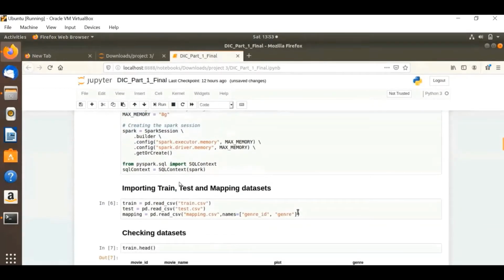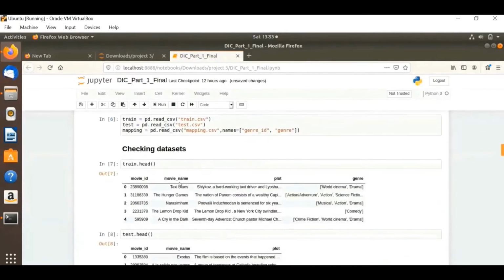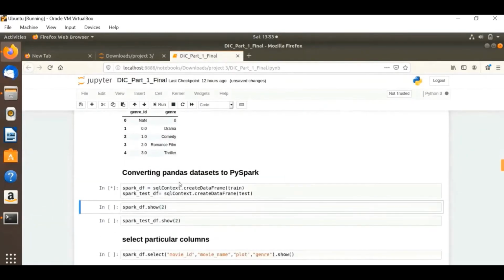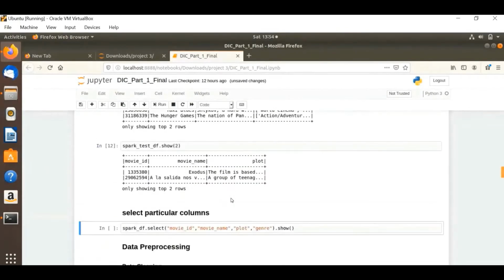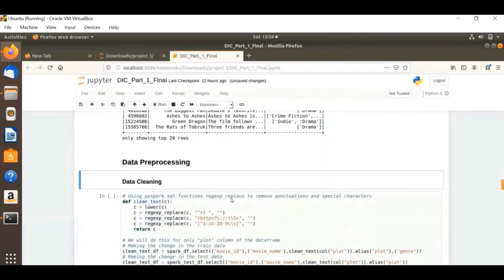We have imported the train, test and mapping datasets using pandas, because spark.read was giving us some error while reading the columns. Afterward we are converting the pandas dataset to a Spark data frame. You can see that. I'm skipping this part because we have to make the video short.